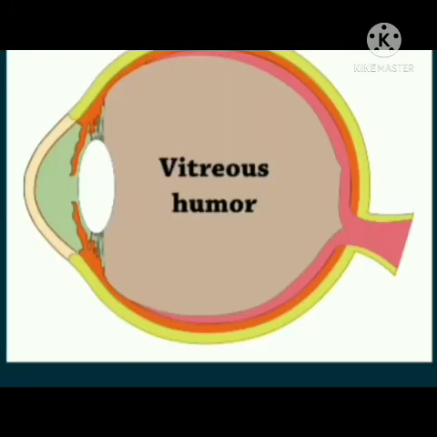Vitreous humor is a jelly-like substance filled in the space between the retina and the eye lens. It keeps the eye wet. It is mainly composed of water.